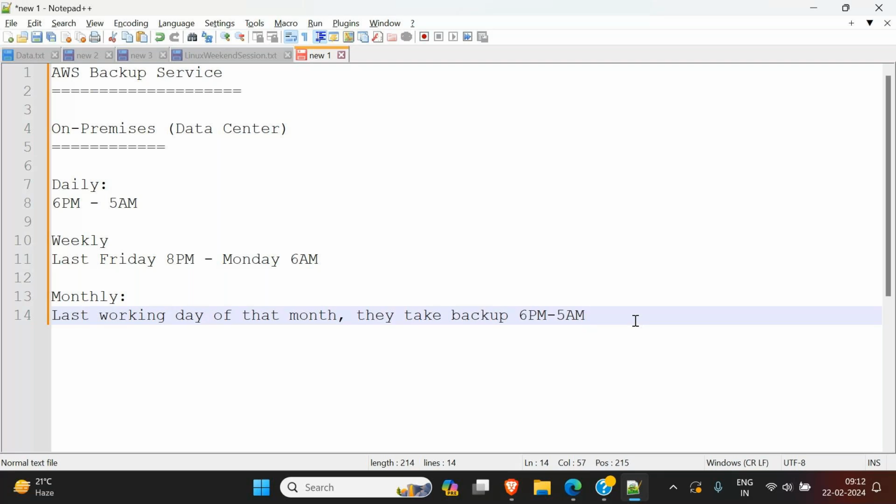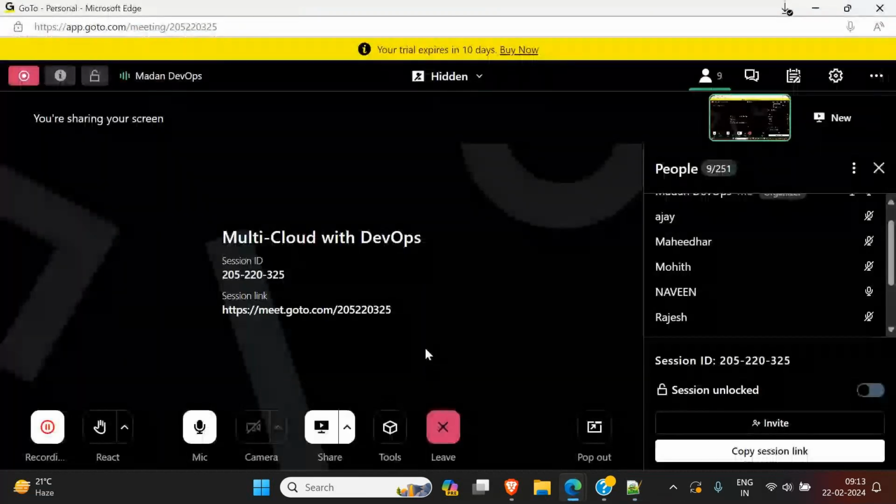But now let's come back to our Amazon service called AWS Backup. One thing you should understand is that Amazon automatically takes backups, not only daily, weekly, monthly, it will also take backups hourly. By default, automatically it will take backups. So Amazon as a cloud provider, or Azure, or Google Cloud, they all take backups automatically every hour, every day, every week.